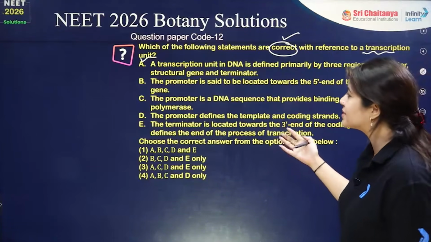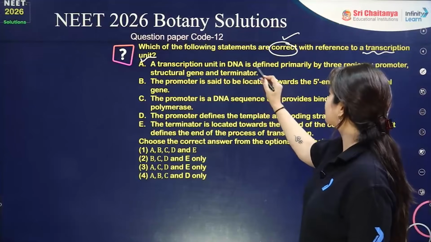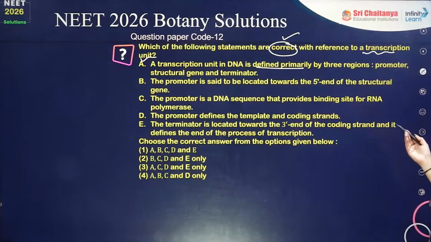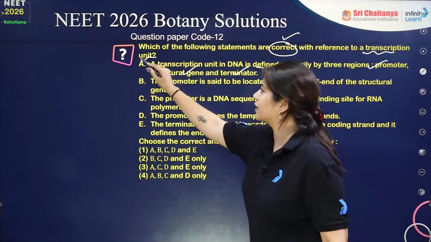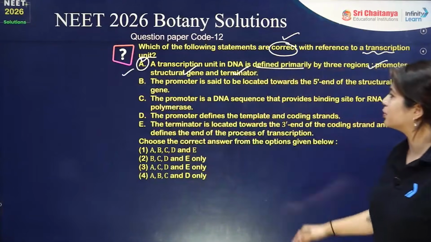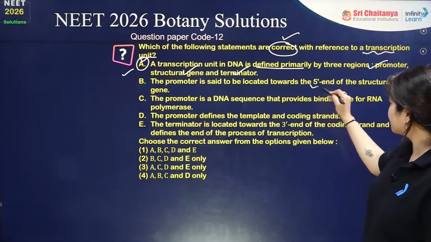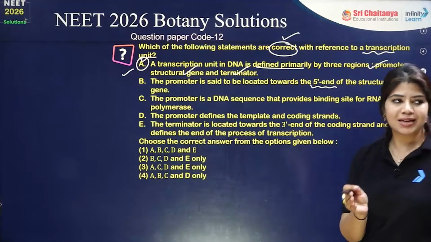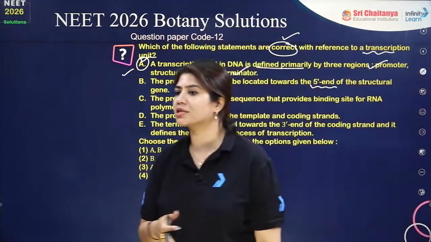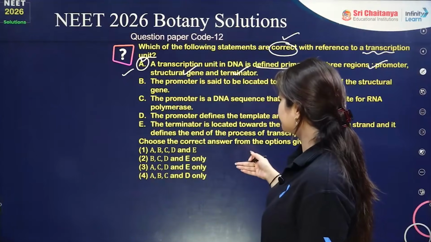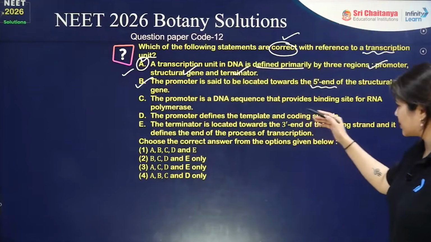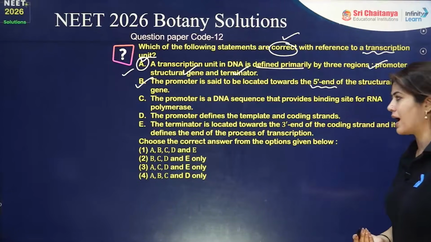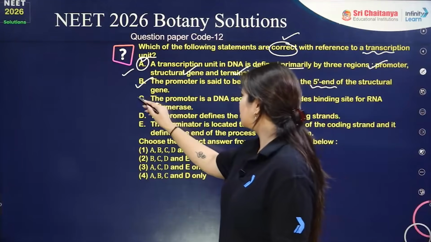Statement 1: a transcription unit in DNA is defined primarily by 3 regions. We have the promoter, structural genes, and a terminator. Perfectly correct statement. Then the promoter is said to be located towards the 5' end of the structural gene. Yes, the promoter comes first, so it is perfectly correct. The promoter is a DNA sequence that provides the binding site for RNA polymerase. This is also correct.